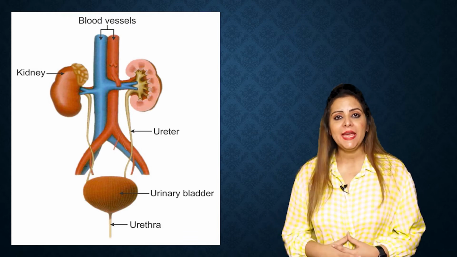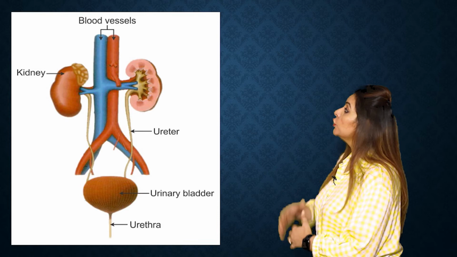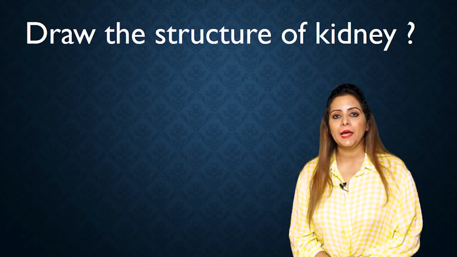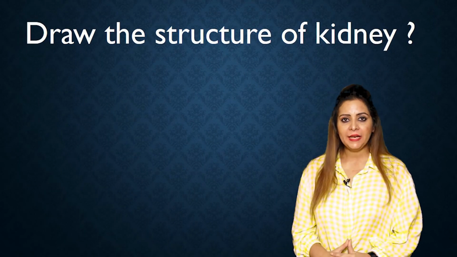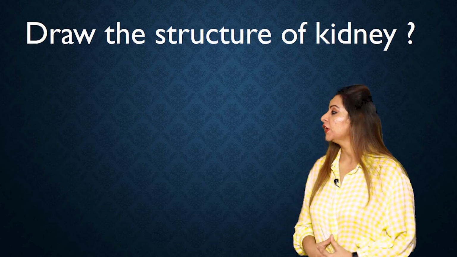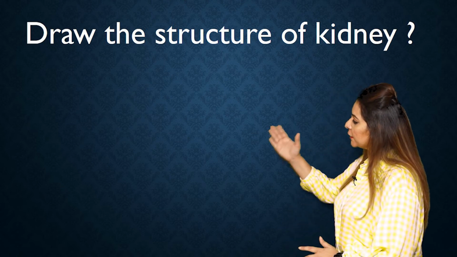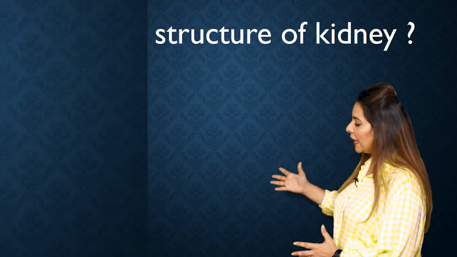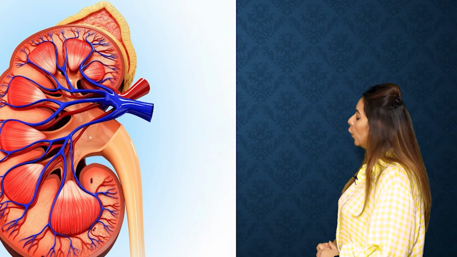The next question is, we have been asked to draw a well-labeled diagram of the kidney. How are we going to draw it? First, we'll make a structure, and you know that it is a bean-shaped structure. Now we are going to demarcate the outer and the inner area, a rough demarcation, that is the cortex, and on the inner side we have the medulla.